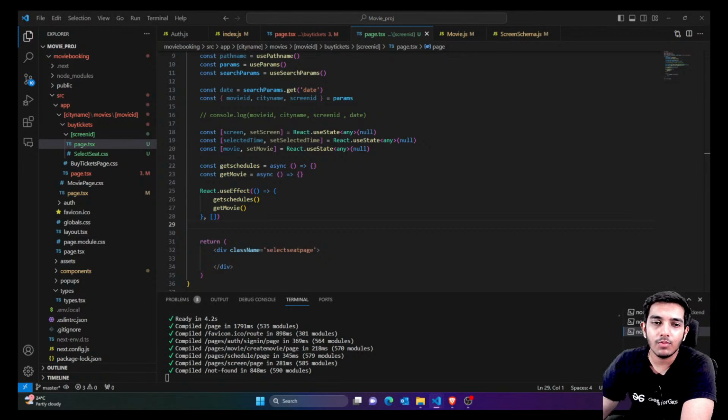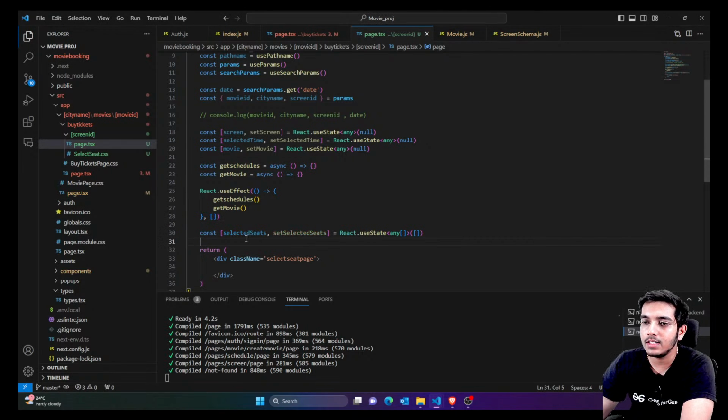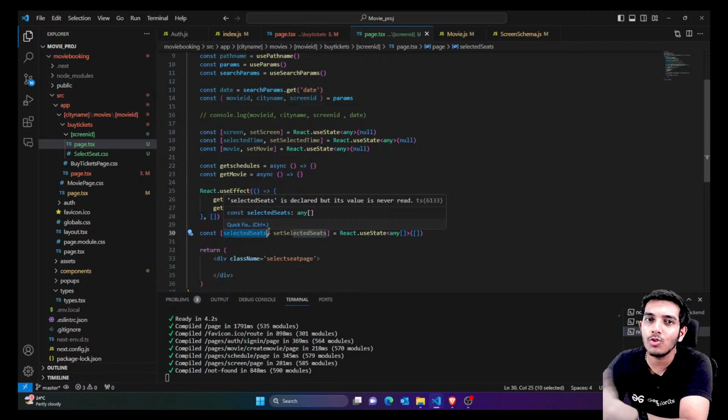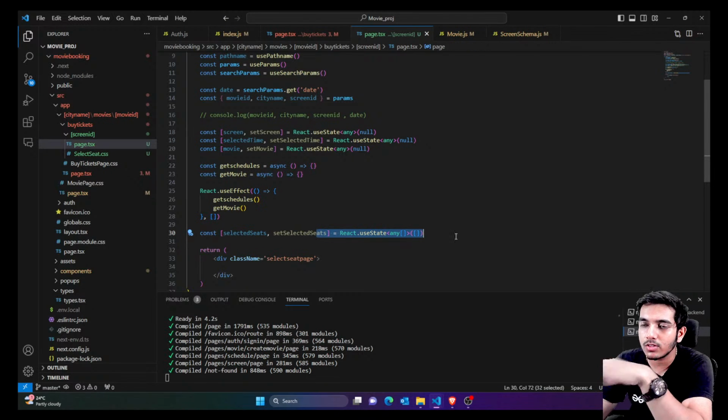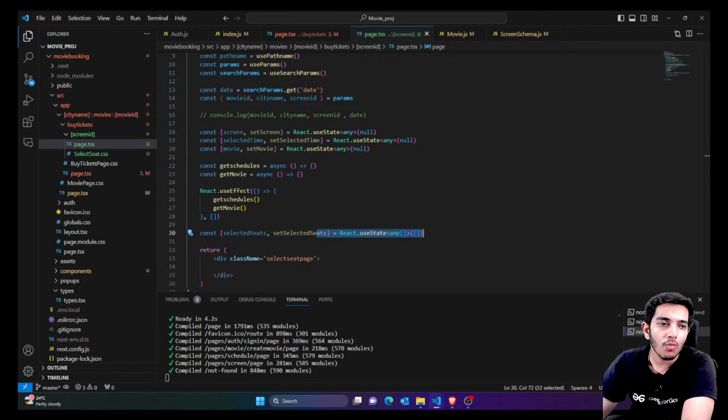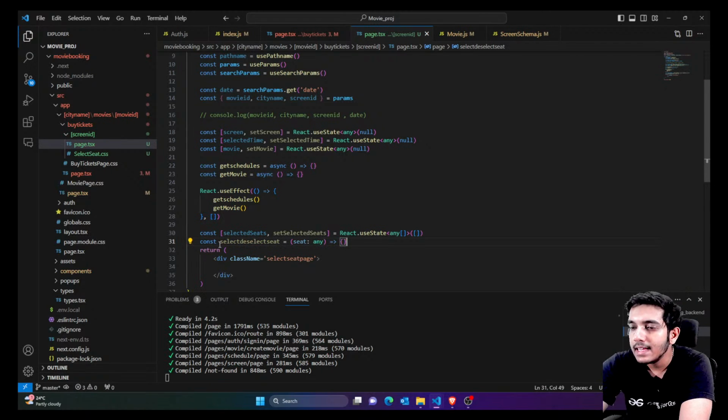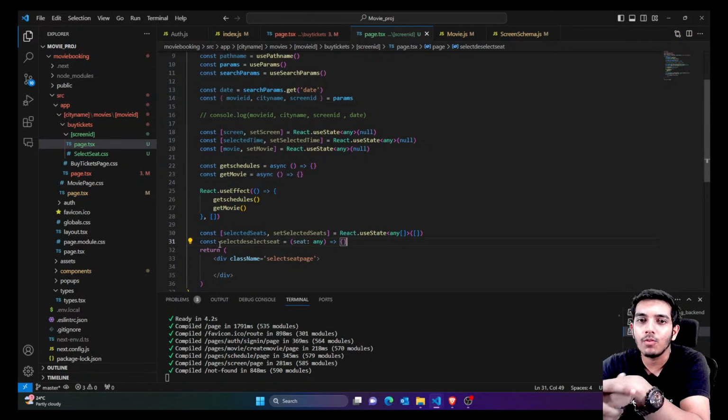One more thing, we are going to have selected seats. Whatever seats the user selects temporarily, just before the payment, would be stored here, so that they would be highlighted with pink or whatever color you have. We already had a function named select deselect seat, which allows us to deselect a seat if it's already selected, or select it if it wasn't.